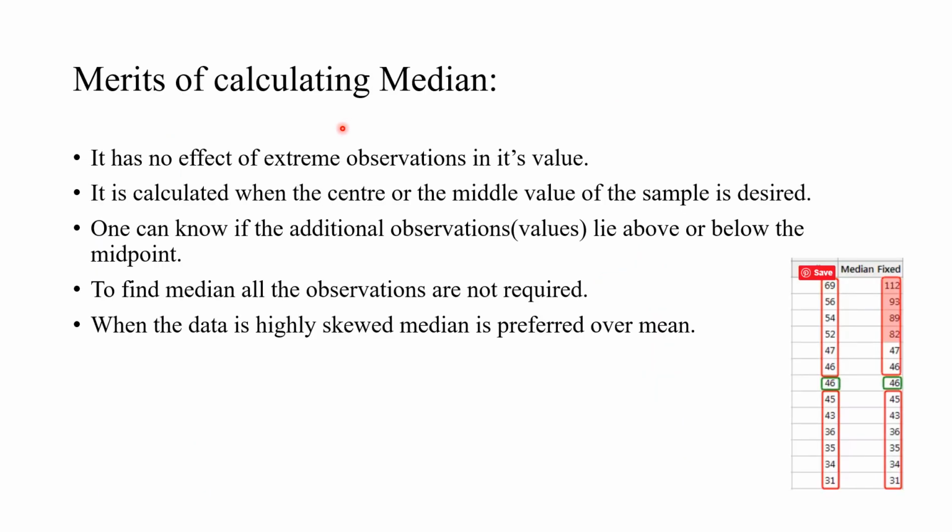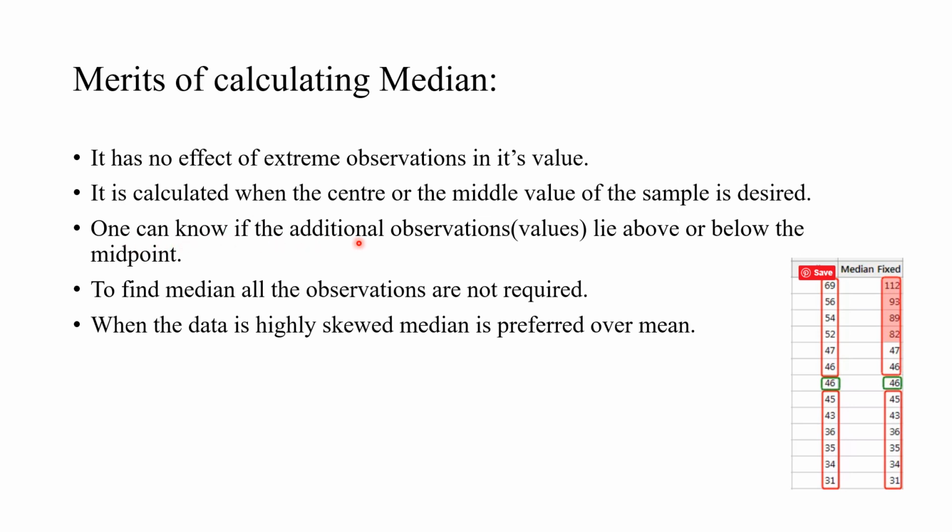The merit of calculating the median is that extreme observations have no effect on its value. Like in the mean, where there was an effect of extreme observations, we do not have that here. We'll see this with an example. Here you can see the medians of two different sets of observations. Here the extreme value is 69 and here the extreme value is 112, which is very large compared to 69. Though both have different extreme values, the median, that is 46, is the same for both. So it is not affected by the extreme observations. Second, it is calculated when the center or the middle value of the sample is desired.